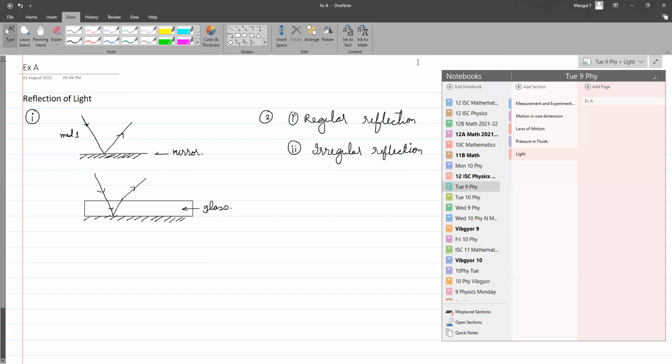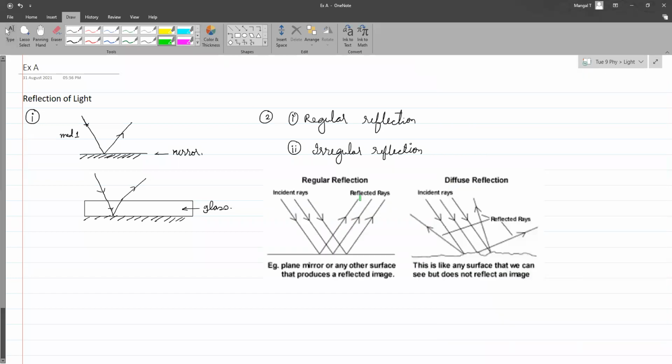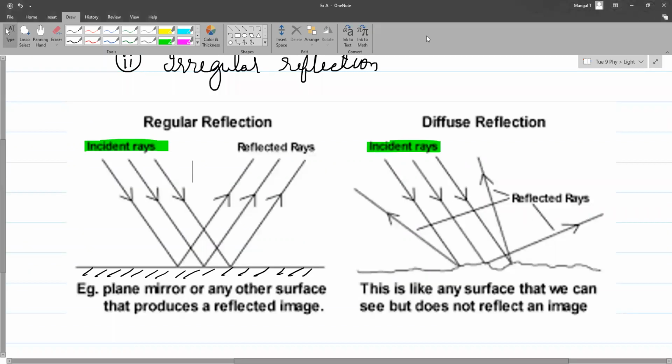So what we have over here is, you can see that incident rays, which are parallel to each other, are incident on a plane mirror, and they are incident on a rough surface. So the rays which are incident on a plane mirror, after reflection, go again parallel. So these are reflected rays. Okay. But if you see the one on the rough surface, they are not going parallel to each other. Okay.